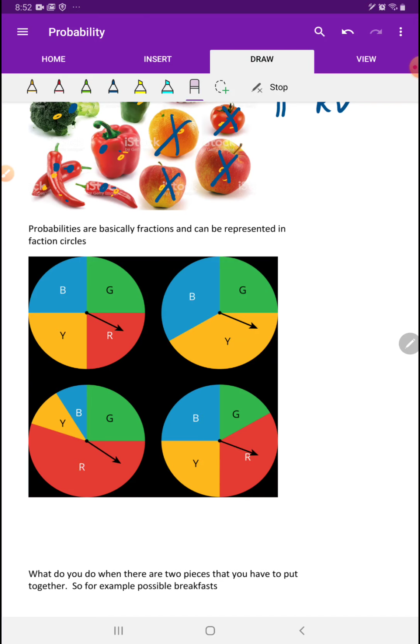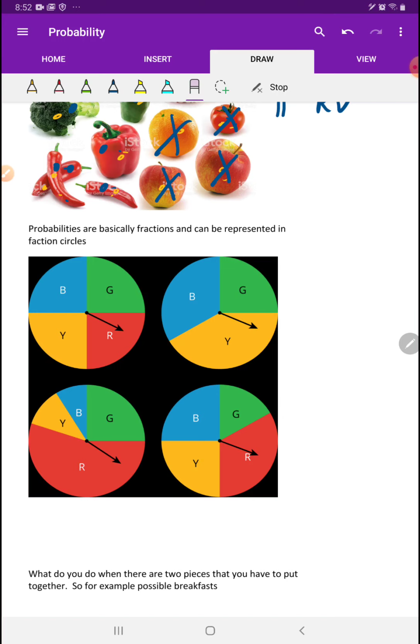Now, if I do not like red, which spinner should I spin? Well, I should spin this one right here because I have no chance of getting red on that spinner. Yes, the red on this one is smaller, but there's no red at all on that one. So that's a better choice for me for a spinner than doing one of the others.